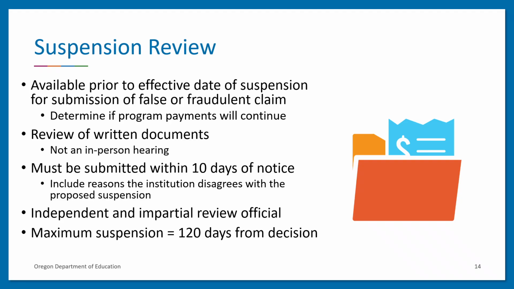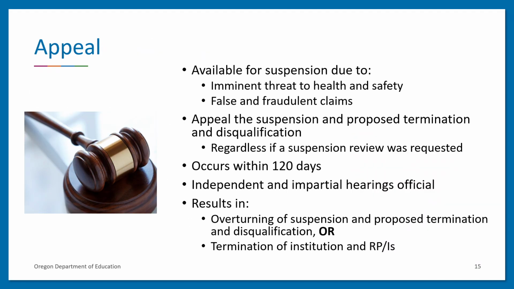The institution also has the right to appeal the suspension and proposed termination and disqualification due to imminent threat to health and safety or false or fraudulent claims through the regular appeal process, regardless of whether it requests a suspension review. Within 120 days, the institution's appeal should be heard by an independent and impartial hearings official, and a decision rendered either overturning the suspension and proposed termination and disqualification, or the institution and RPIs should be terminated. More information about the appeal process is available in Chapter 26, the Appeal Process Training.